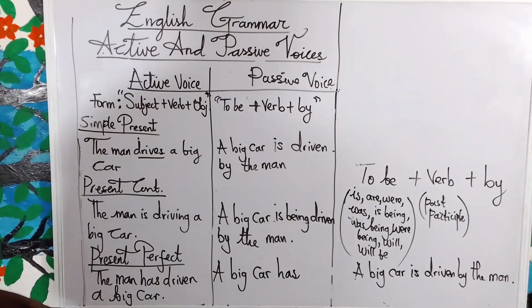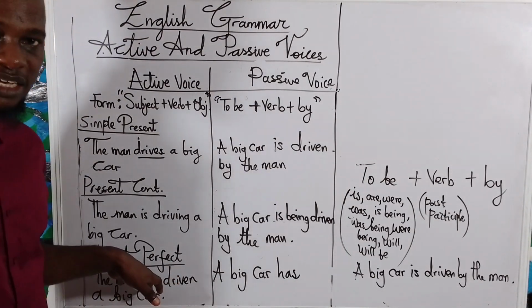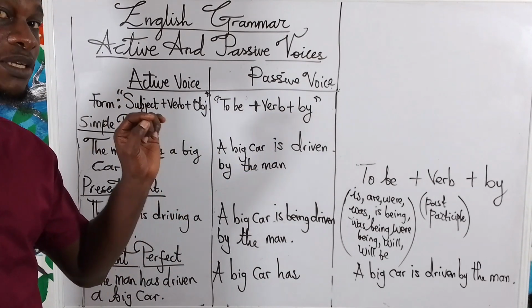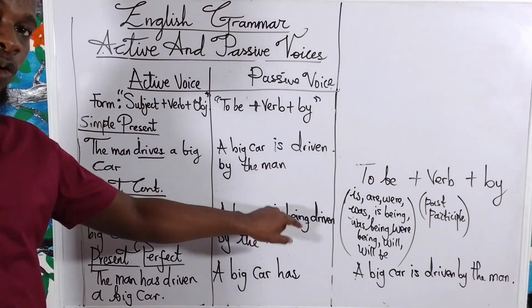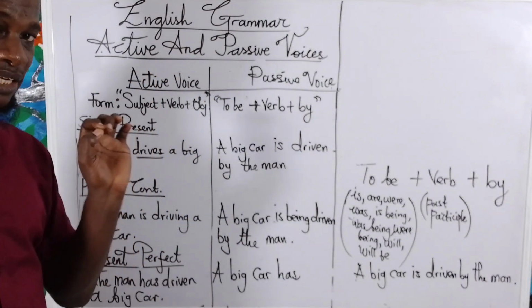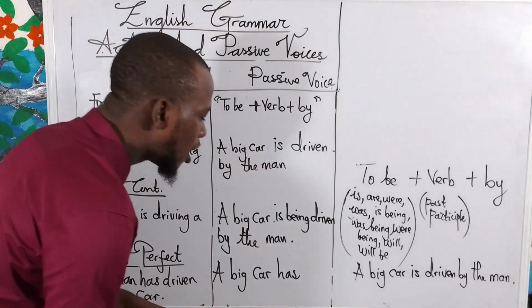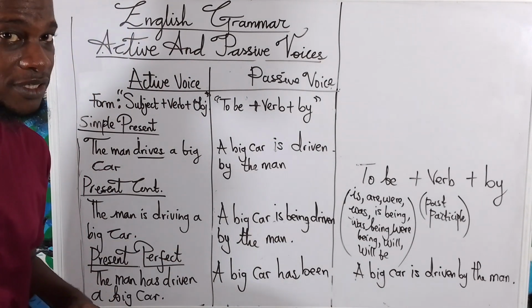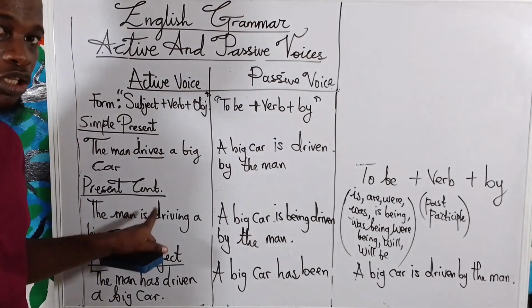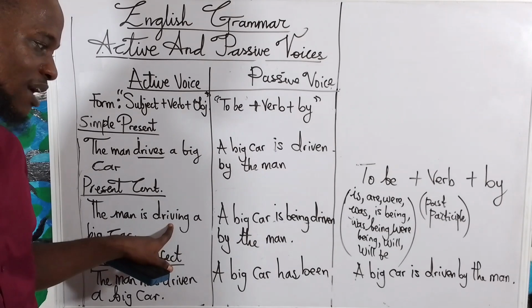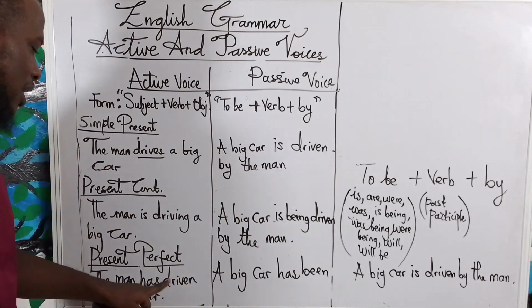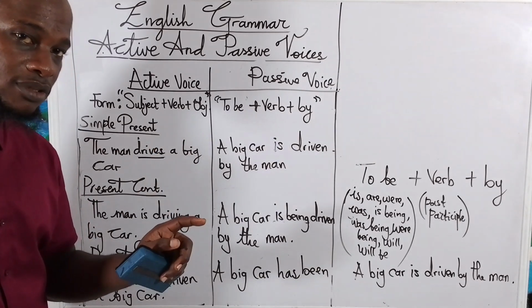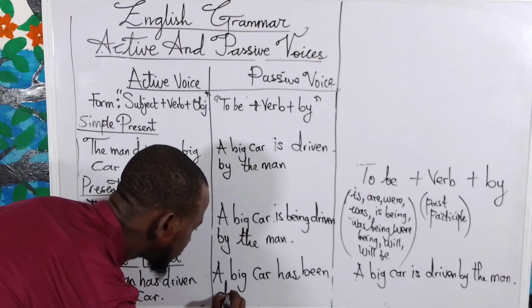Now, when you're expressing it in perfect tense, in passive voice, not in progressive: if it's in progressive, you use being; if it's perfect, you use been. That means a big car has been. You get it? Has been, because it's perfect, not progressive. If it's progressive like driving, it has to be is being driven. Now, has driven has to change to has been. You understand? Has been driven.